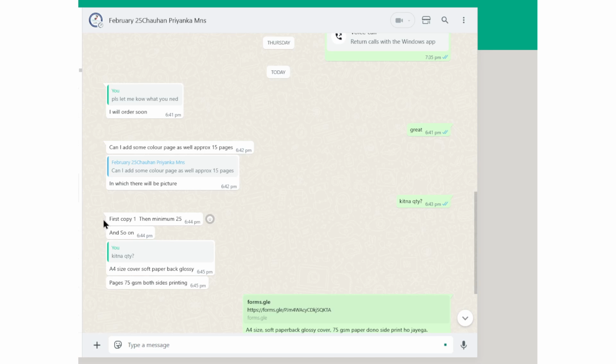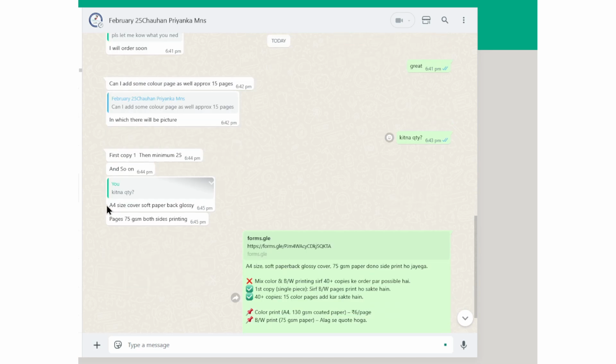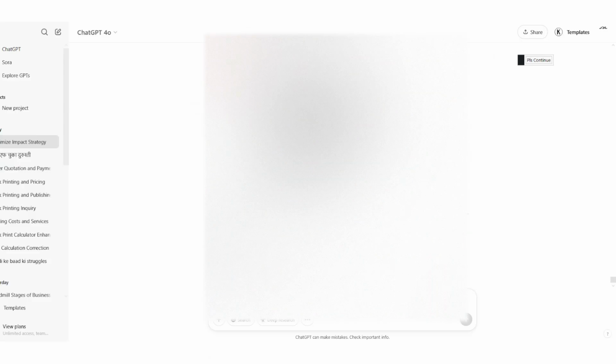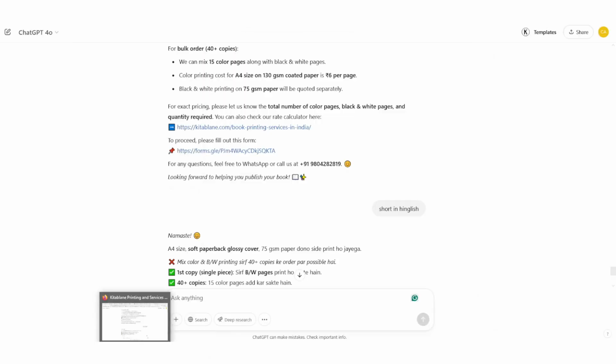So I'm going to share what we follow, and you can follow the same thing as well. Obviously we are using ChatGPT here. You can use Gemini, Claude, any kind of AI software that is free of cost, and use it for yourself. The process that we follow is very simple and easy. I'll just show you. We use this ChatGPT command here.